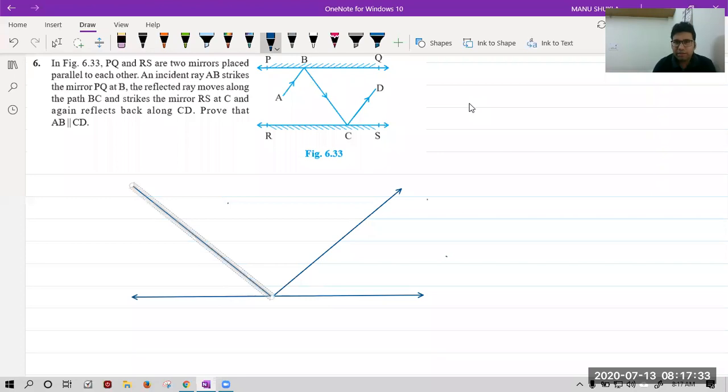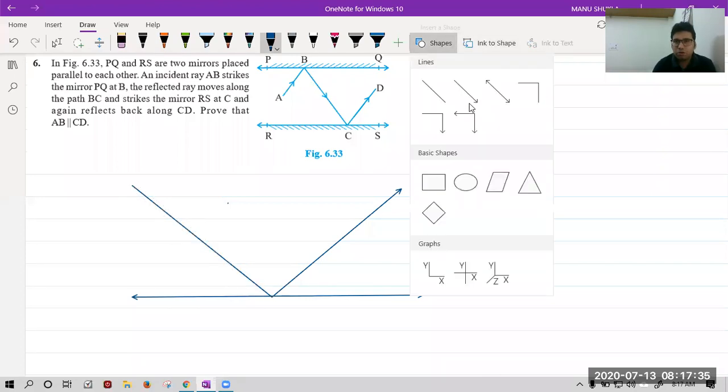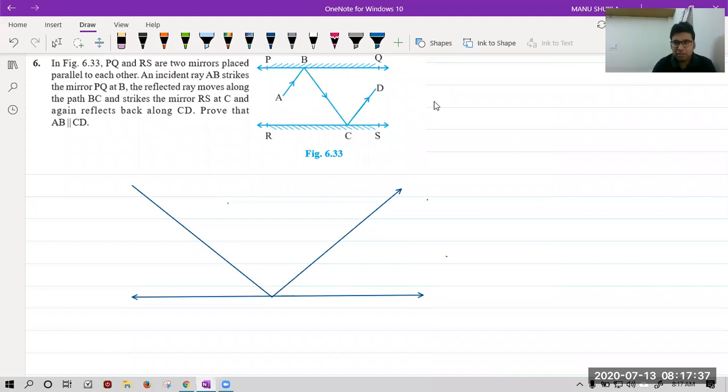We all have studied the laws of reflection. Please tell me what the laws of reflection are. Suppose you have a mirror, and this is the incident ray.